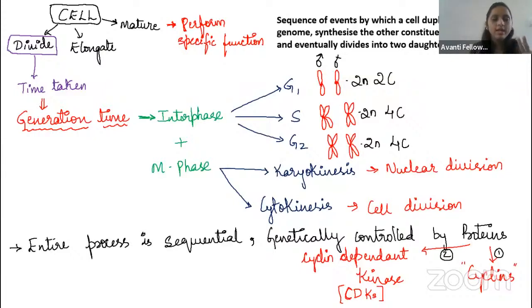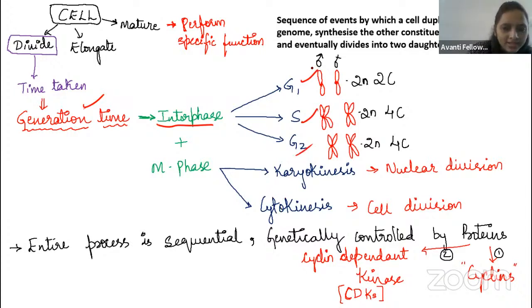Okay, guys. So there are two phases, right? One is interphase and another is M phase. And you always have to remember what generation time is. The time gap between two cell divisions we call generation time. The generation time in bacteria is 20 minutes. Coming to the interphase, there are three phases: G1, S phase and G2, right, guys?